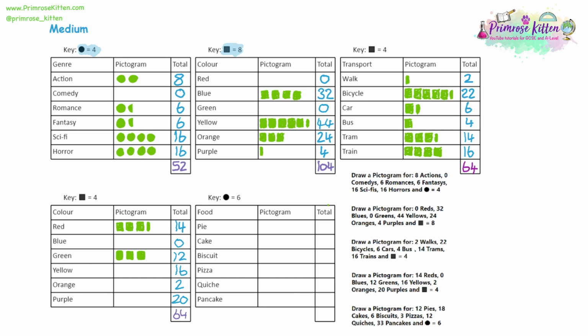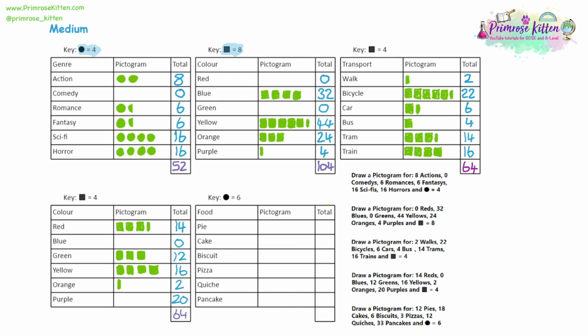Yellow, 16. So we know that green's 12. So what we can do is we can copy down green's answer, and that will get us up to 12. But we want to get up to 16, so we're going to need 4 more. So we're going to need 1 more square. For orange, we're going to want 2 people. That's half the size of the key. So that's going to be a half square.